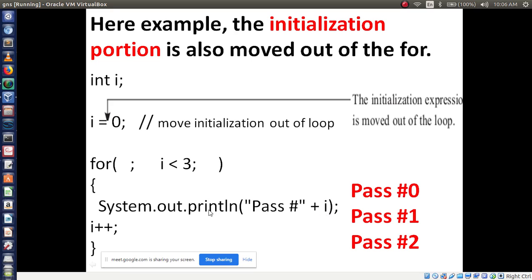After printing, the next task is incrementing. 1 incremented means 2. 2 less than 3, condition is true, print the I value, that is 2. Now increment the I value. Now 3 less than 3, condition is false, no need to execute this statement. So you get the results 0, 1, 2.